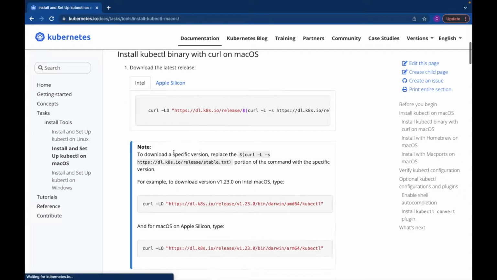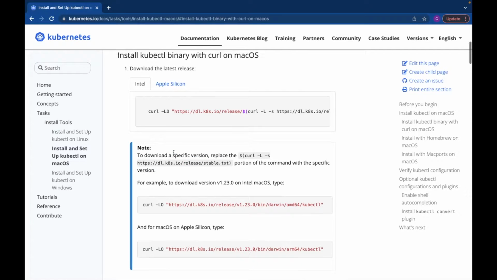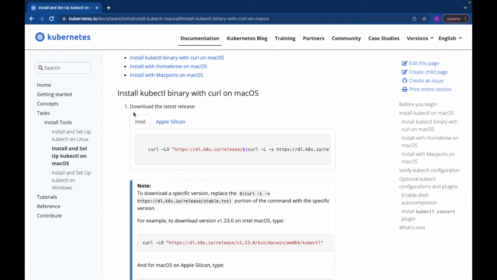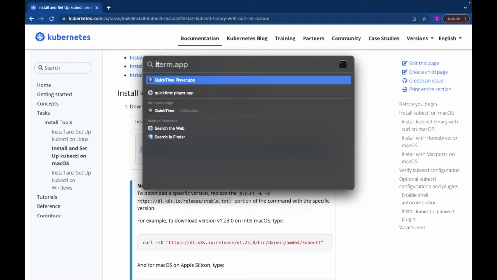So let's click here. Now you can see that we have 2 types of processor under Apple laptops. The first one is Intel and the second is Apple Silicon. I'm using an Intel processor, so I will copy this line and open iTerm.